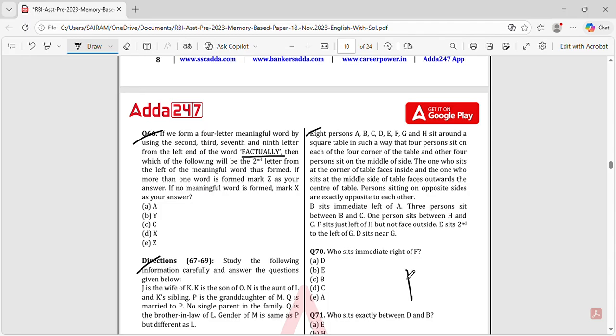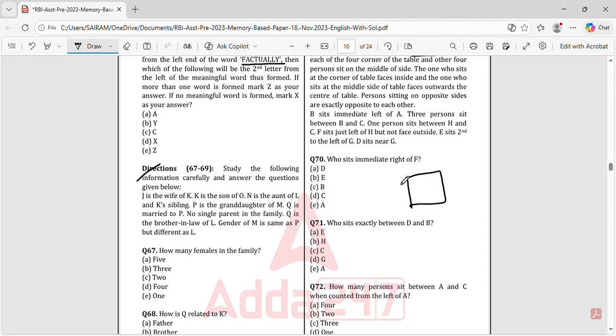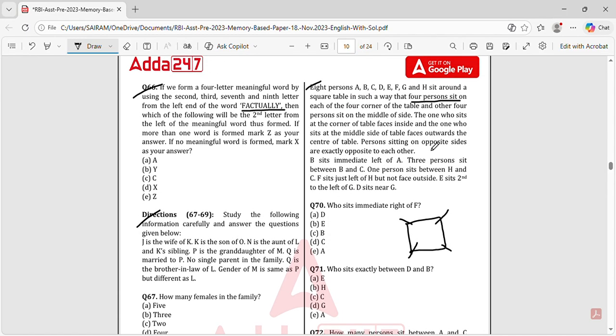So there is a square, and four persons sit on each of the four corners of the table. Four people cannot sit in one corner, right? Not possible. So this is one corner, this is one corner, this is one corner, and this is one corner. The other four persons sit on the middle of the side. So one person here, one person here, one person here, one person here. This is how the arrangement is going to take place.